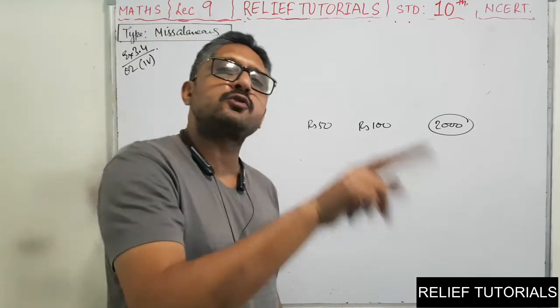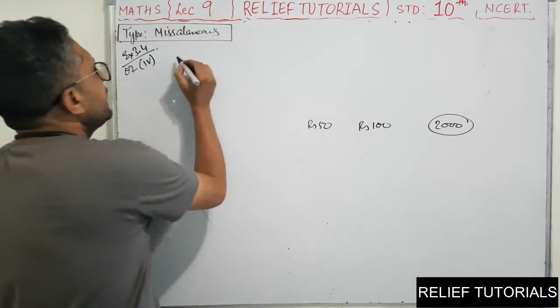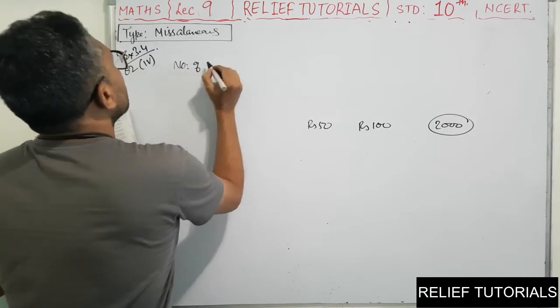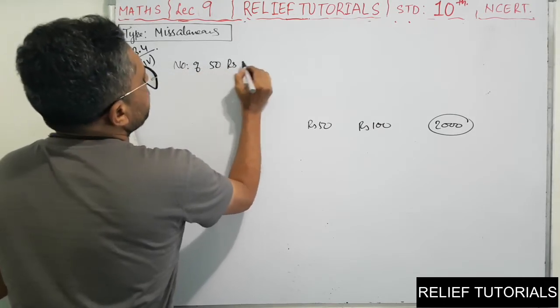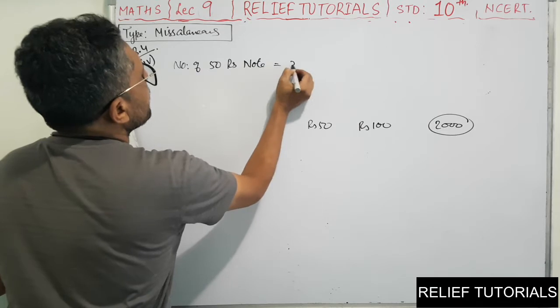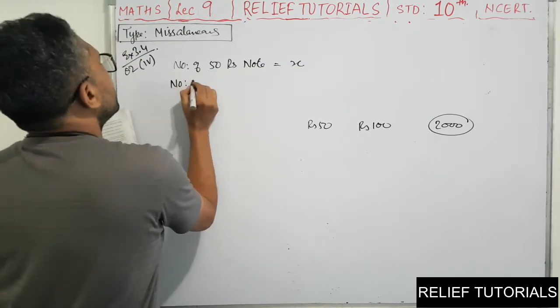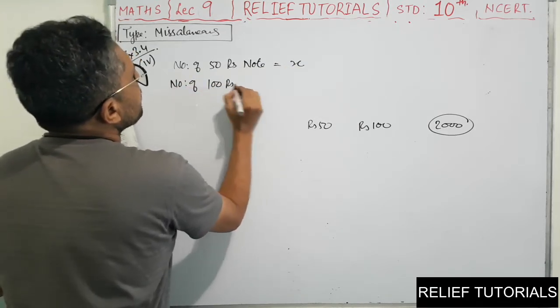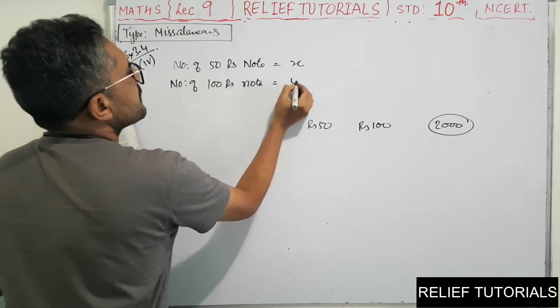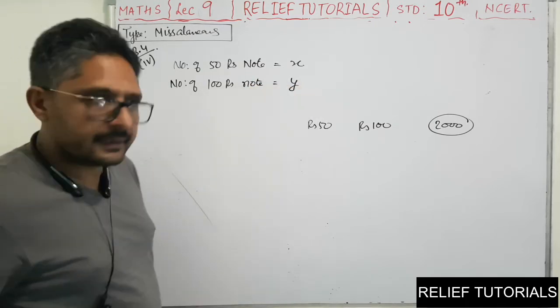So this you have to find out. You will suppose those two things. The number of 50 rupee notes is equal to x. The number of 100 rupee notes is equal to y. Clear?